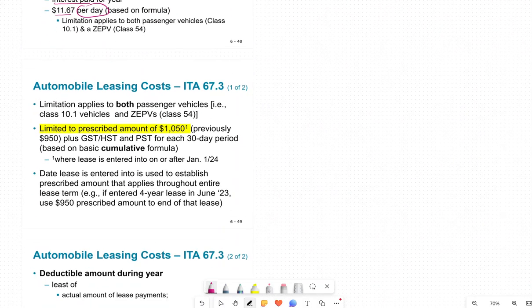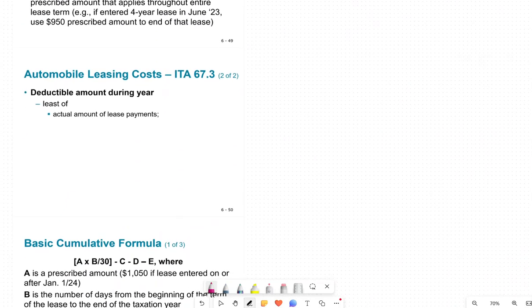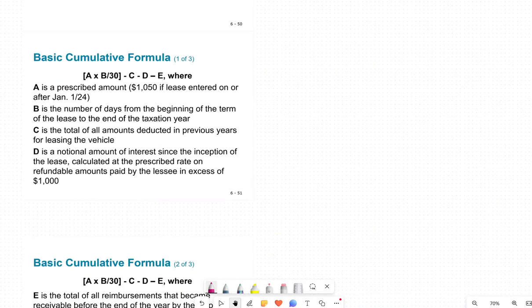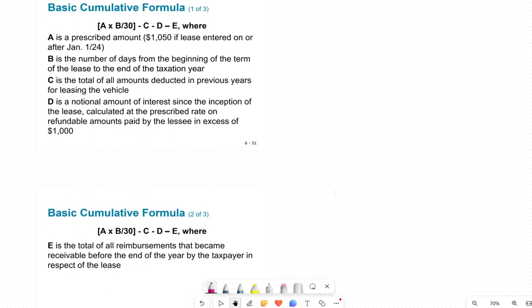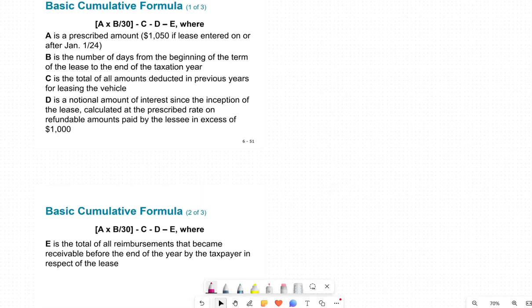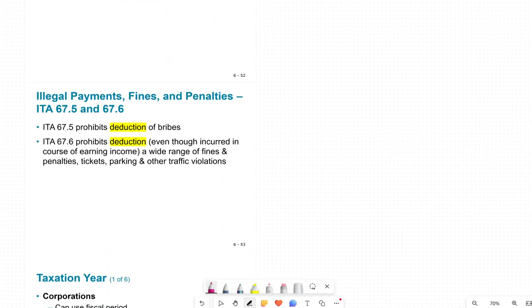When you are leasing a car, the prescribed amount is $10.50. This amount changes every year. So this times the number of months the car was leased, or the automobile was leased. Now this was the rate that we use. This was the formula we used for the standby charges. This is similar to the standby charges, exactly the same thing. One could be owning the car, one could be leasing a car.